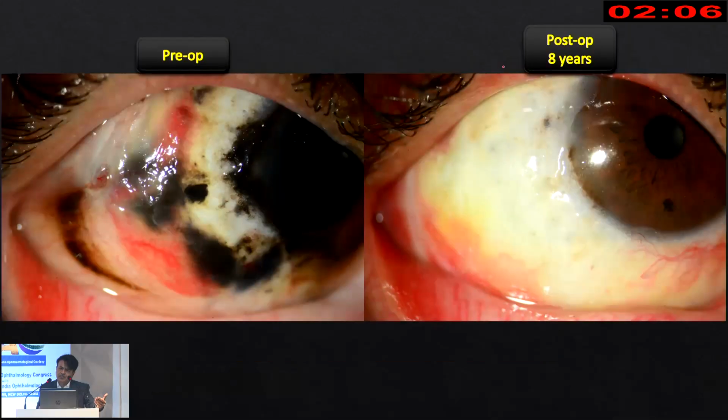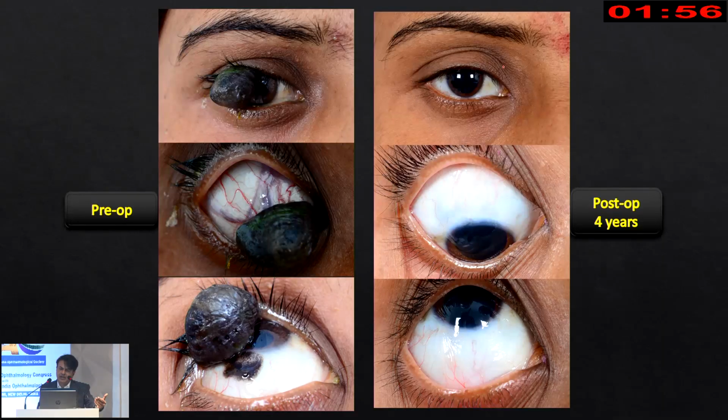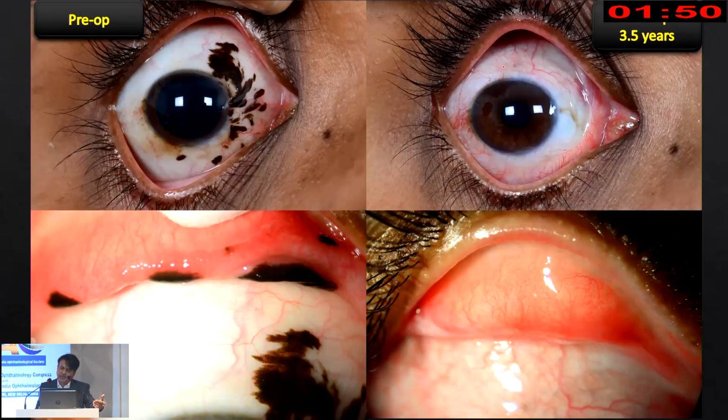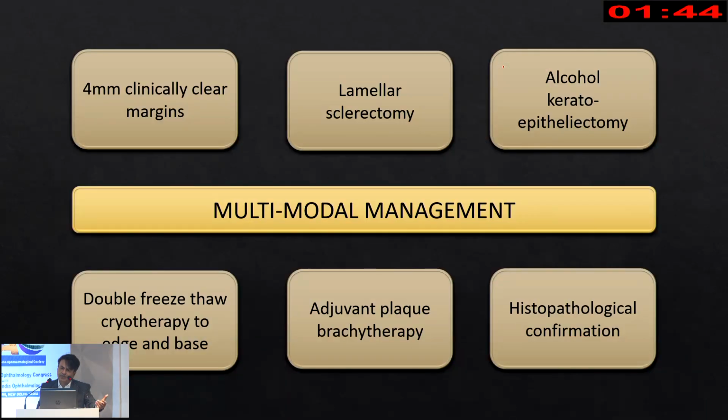Extensive conjunctival melanoma arising from prior excision that did not take care of the margins or the base, and the patient has multifocal recurrences, all of which was excised, and the scleral involved area was treated with brachytherapy. This patient has a scleral invasion, again treated with excision and brachytherapy, doing well. Extensive conjunctival melanoma with partial scleral involvement, treated with brachytherapy.